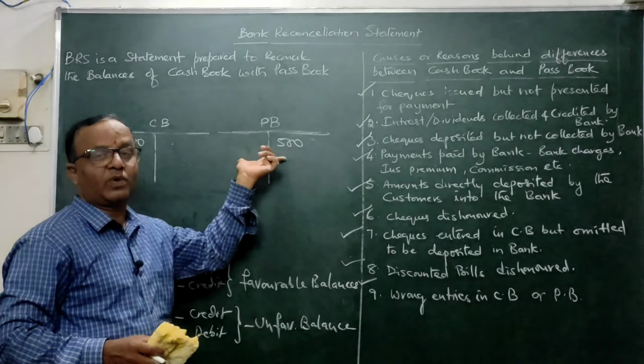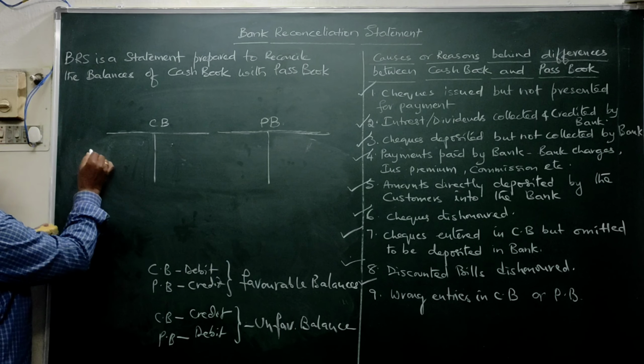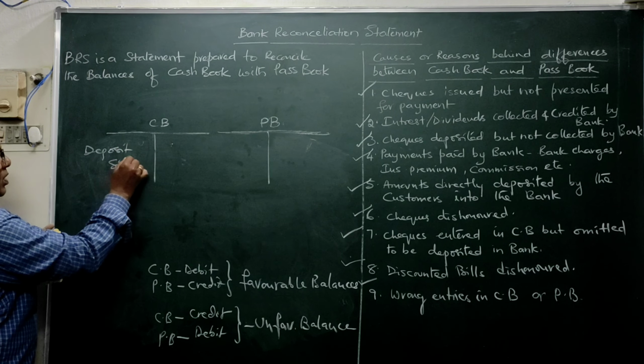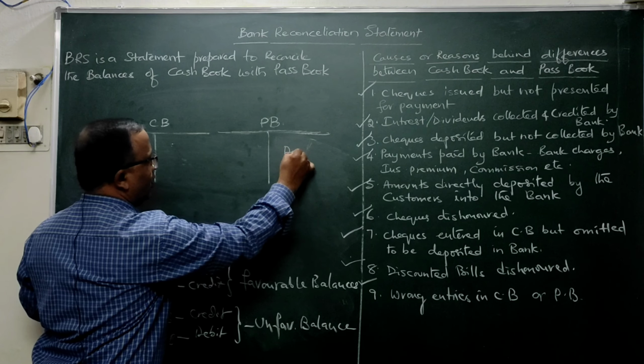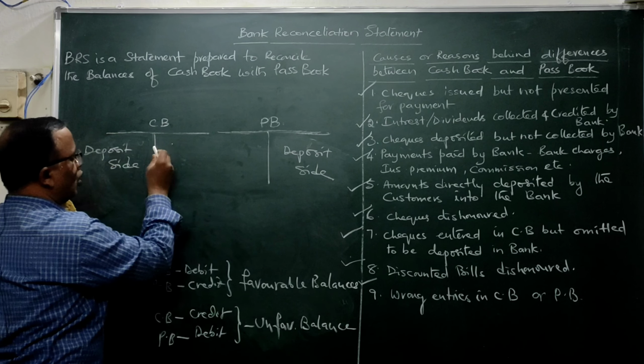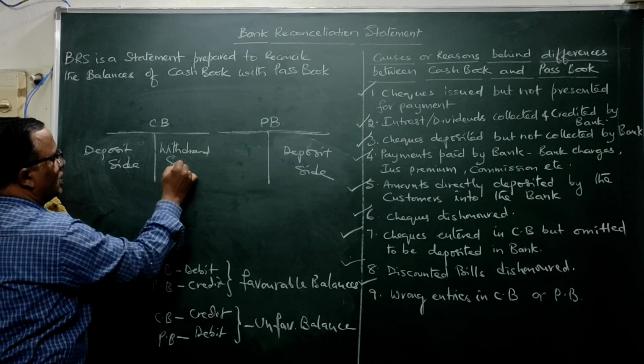So simply in this chapter, to know the concept clearly, you should understand this is called the deposit side. Whereas this is the deposit side in the passbook. Whereas this is withdrawal, in other words, withdrawal side.